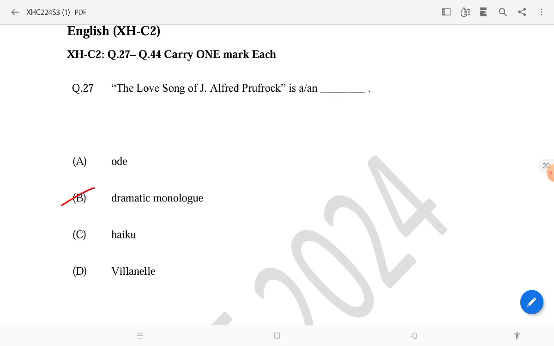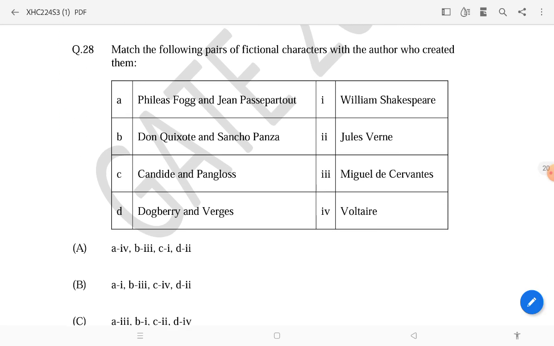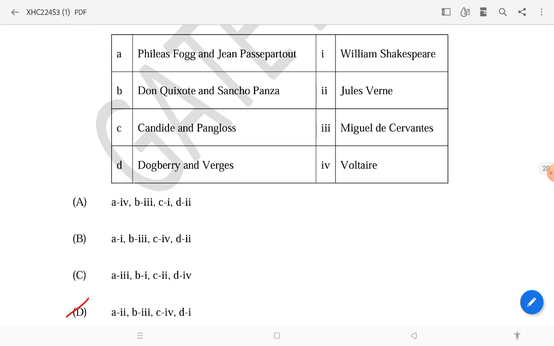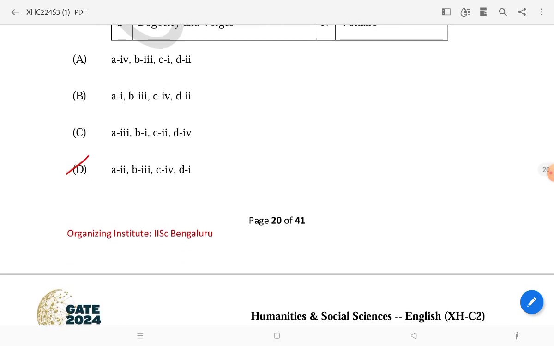Okay, so The Love Song of J. Alfred Prufrock is a dramatic monologue, as all you know. Then you have to identify the author with their work. So you know that Miguel de Cervantes, Don Quixote, and Sancho Panza. Then Phyllis Fogg and Jean Passepartout will be Jules Verne. Candide and Pangloss will be Voltaire, and Dogberry and Verges from William Shakespeare's work.